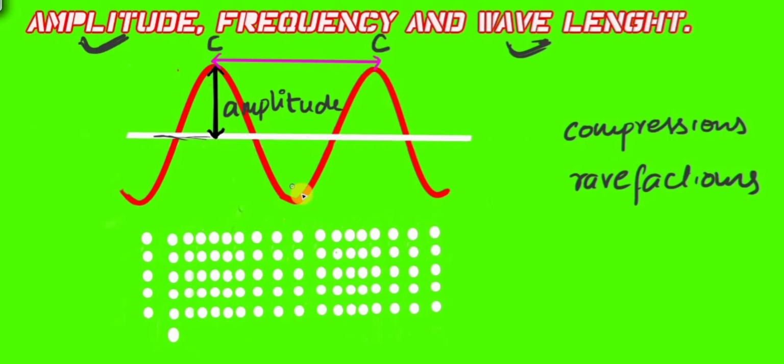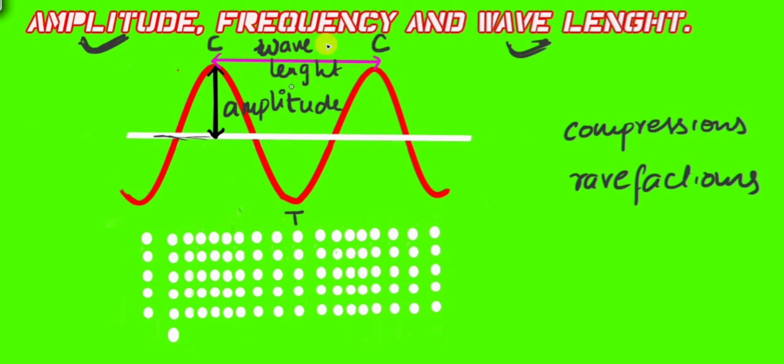This is a rarefaction, so let me write it as a trough. The distance between two consecutive crests is known as wavelength. This distance marked in pink color is our wavelength.